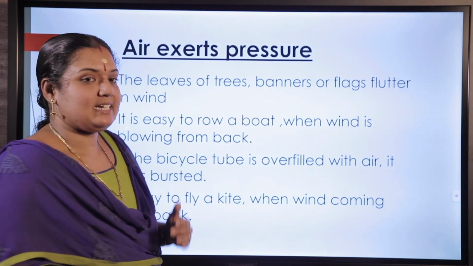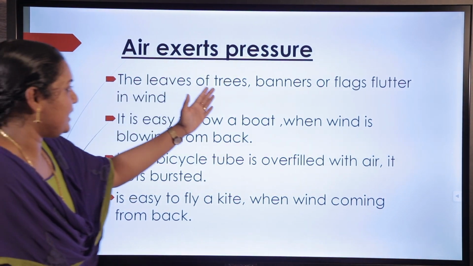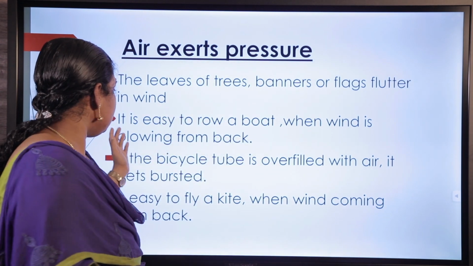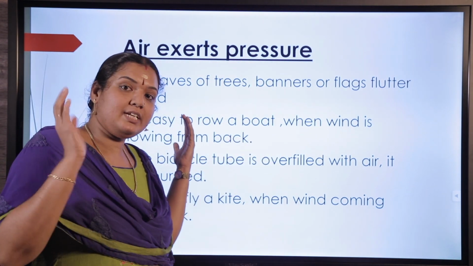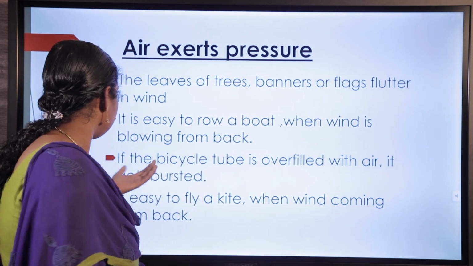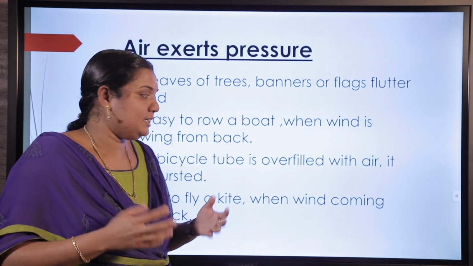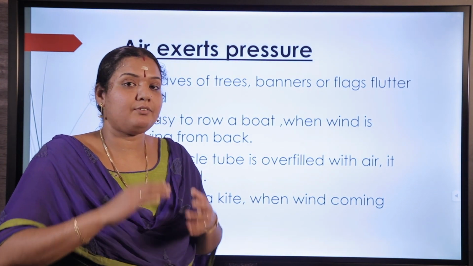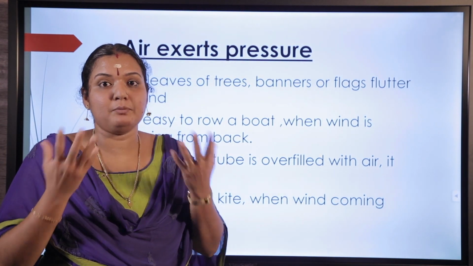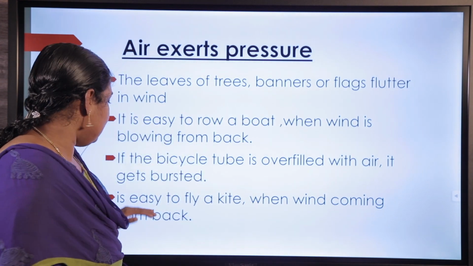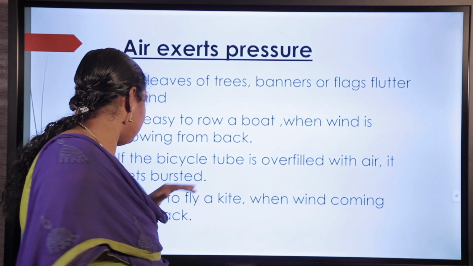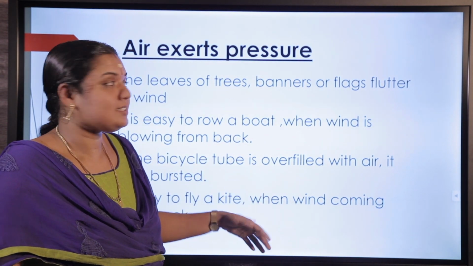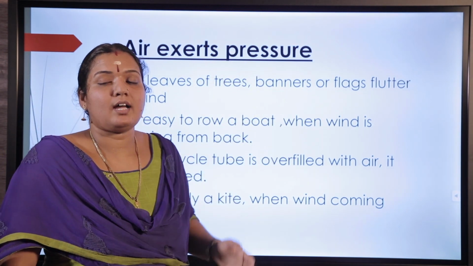Let's discuss some examples. The leaves of trees, banners or flags flutter in wind. It is easy to row a boat when wind is blowing from the backside. If a bicycle tube is overfilled with air, it bursts. Same as when we are blowing a balloon, if it is overfilled, it will burst. In the same way, it is easy to fly a kite when wind is coming from the back. From all these examples, it is very evident that air can exert pressure over other objects.